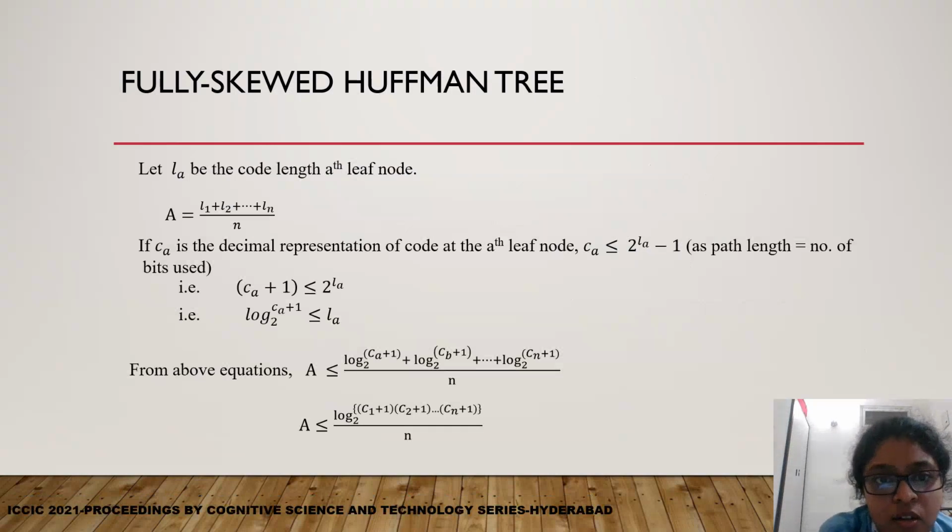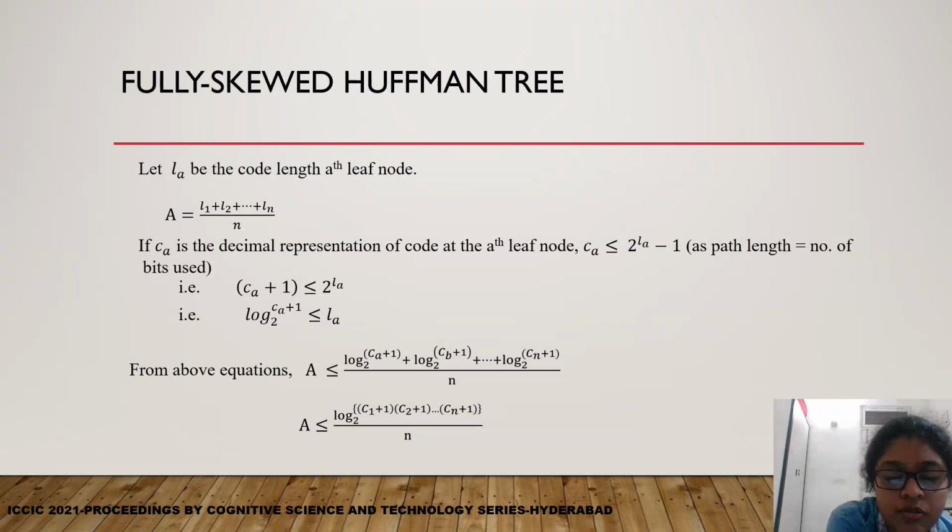L suffix A is the code length of the eighth leaf node. We can get the average by the summation of L suffix 1 up to L suffix n divided by n. If C suffix A is the decimal representation of the code at the eighth leaf, we can get C suffix A less than or equal to 2 power L suffix A minus 1, as the path length is equal to the number of bits used.